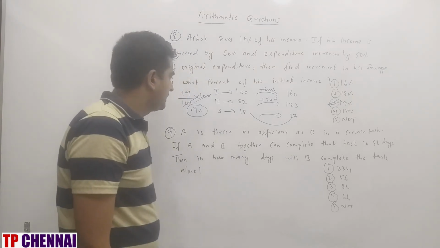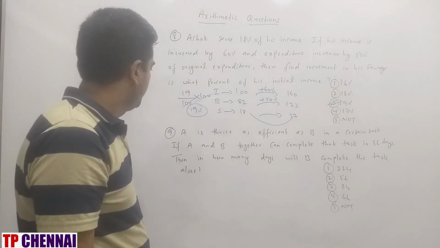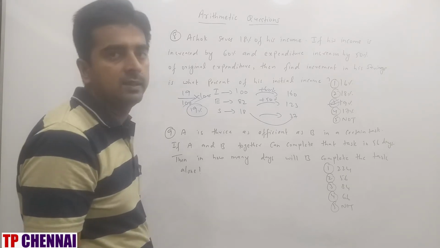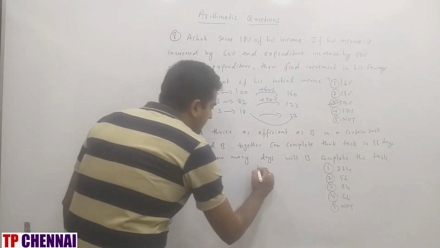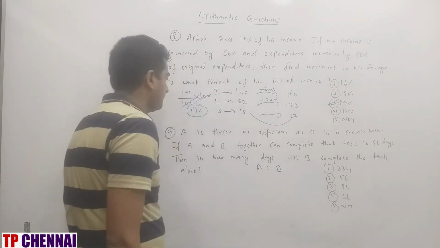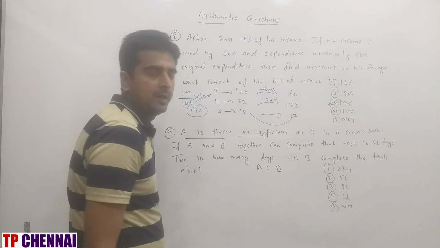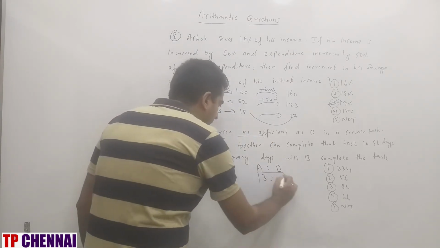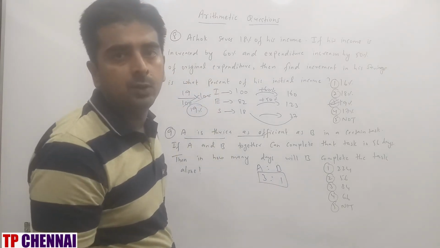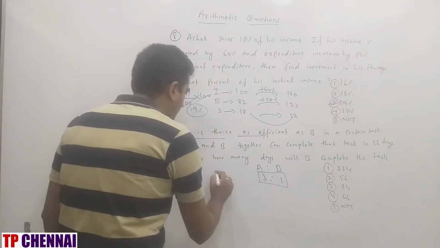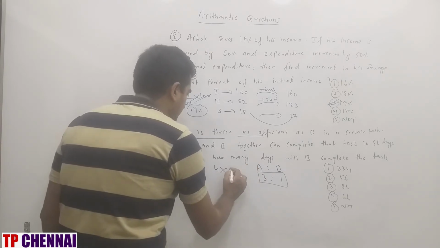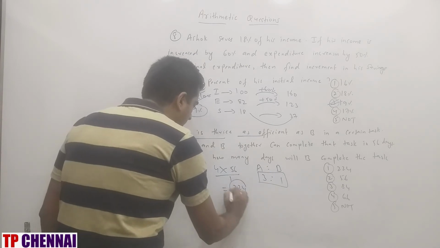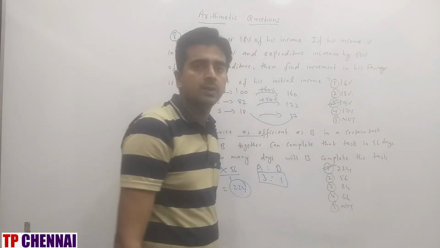Next one. A is thrice as efficient as B in a certain task. If A and B together can complete that task in 56 days, then in how many days will B complete the same task alone? Efficiency of A and B, how much have they given you? A is thrice as efficient as B. That means if B is 1, A is 3. And you know very well, whenever you multiply total efficiency with days, you will get work. Total efficiency is 4. Days is 56. Now which part are they asking? B part, B efficiency is 1 only. What is the answer? 224, which is nothing but the first option.